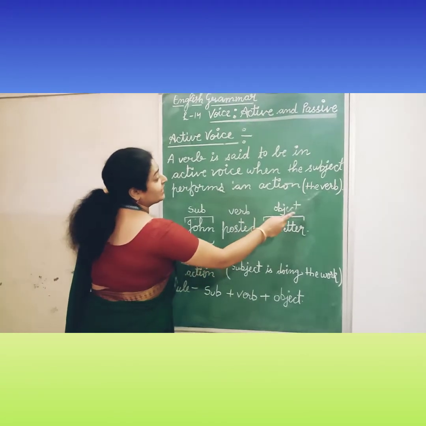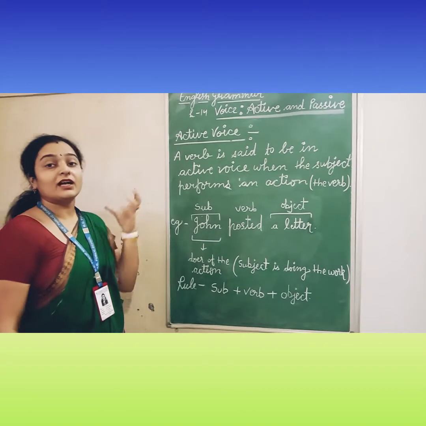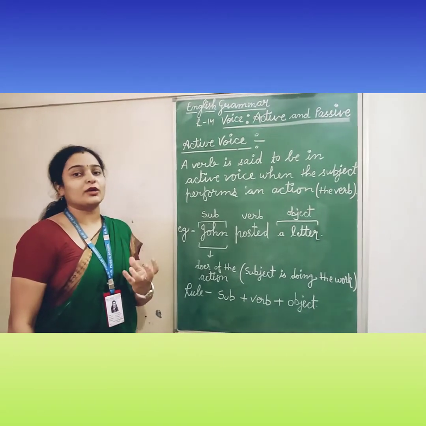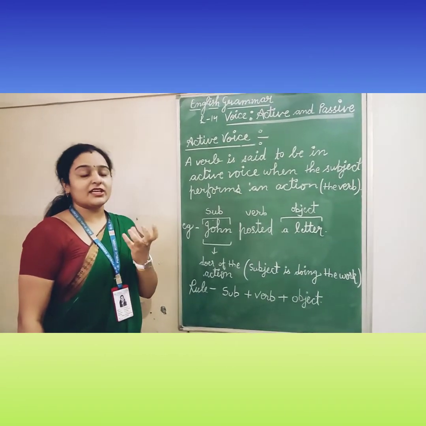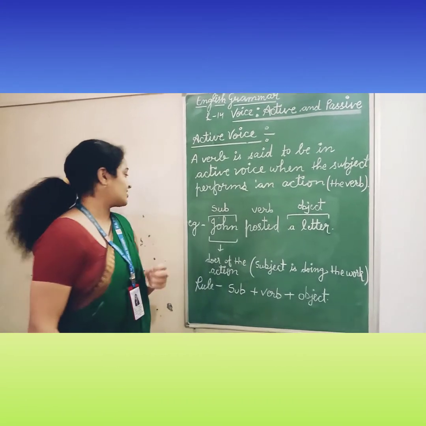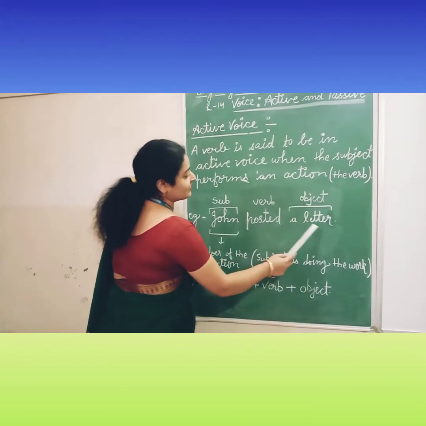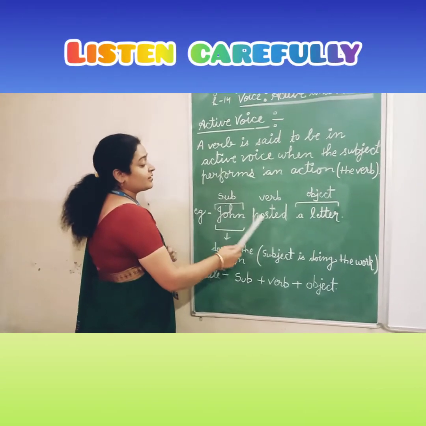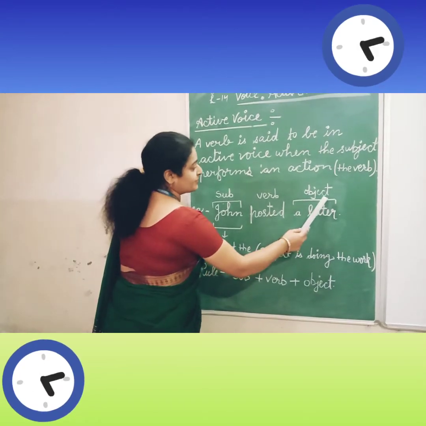It means the verb. Active voice वो voice होती है जिसमें work जो है वो subject perform करता है, यानी कि काम जो है वो subject के द्वारा किया जाता है. Subject इसमें doer होता है action का. Let's see the example. John posted a letter. In this sentence John is subject, posted is verb and a letter is object.